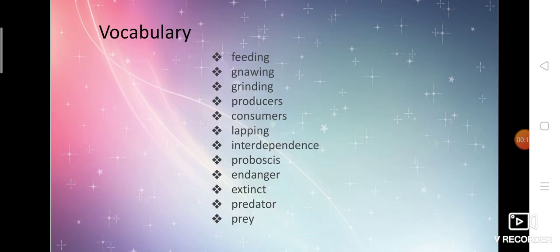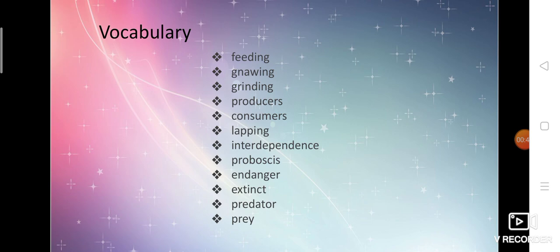So vocabulary. In your notebook, some vocabulary words were written. Please take your EVS notebook, check the spelling. If you made any mistake, please correct it now itself. Okay, I hope you have all taken your EVS classwork notebook. Shall we start? Yes. So, eating habits of animals.